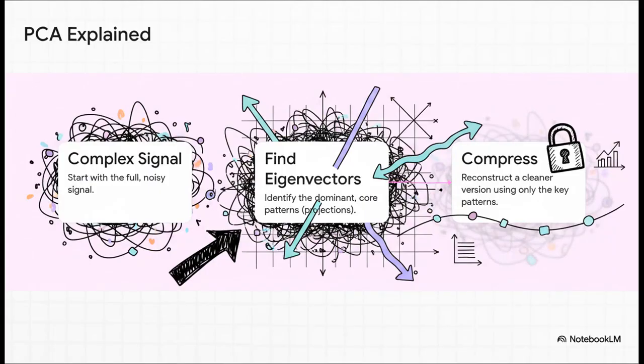Let's start with PCA. This method is all about efficiency. It takes a really messy, complicated signal and asks a simple question. What are the absolute most essential patterns that make this thing tick? By finding these dominant patterns, and the math nerds call these eigenvectors, we can build a much cleaner, simpler version of the original signal. We keep what matters and we throw out the junk.